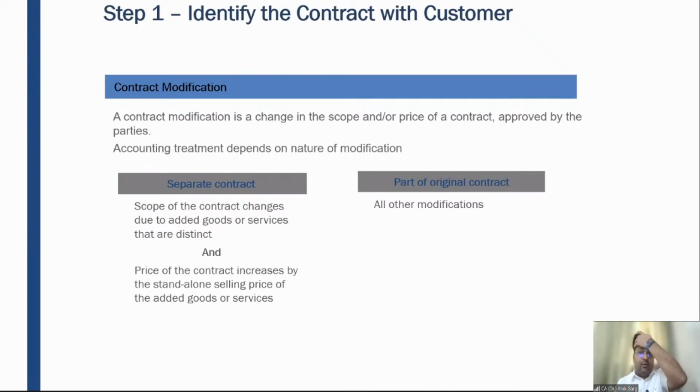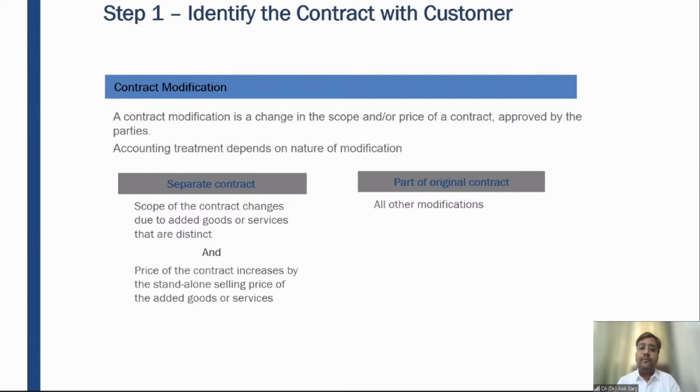She told that, okay, I'll charge 10 lakh rupees for the construction of your house. When the construction started, after 15-20 days, I told her that instead of 2-story, I need 3-story building. Is it a modification? Yes, the scope has been increased, right? So earlier I told her for 2-story and she told me 10 lakh rupees of price. When I'm asking to construct one more floor, probably the price will also increase, right? So when the scope is increasing and the price is also increasing, it tends to amount to a modification.